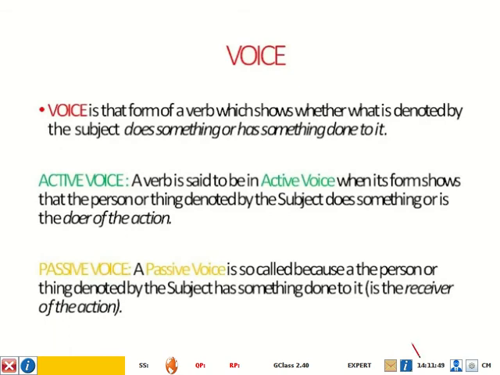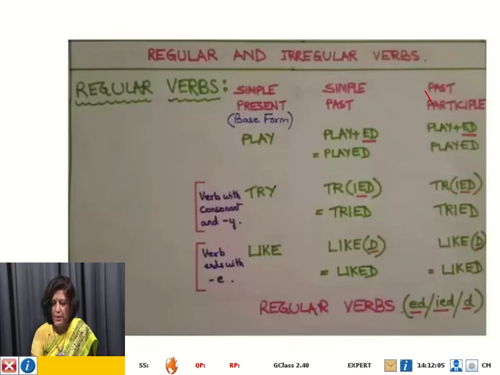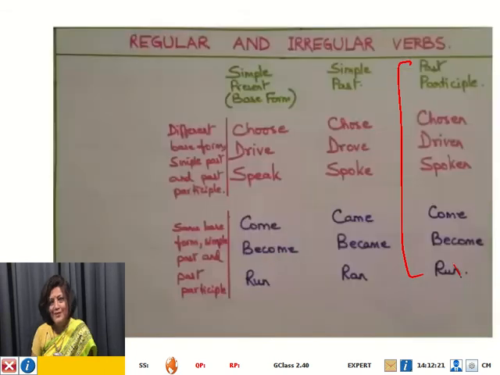And a quick recap on the different types of verbs. So now I think you understand why we did this quick recap of regular and irregular verbs, because you need to know the past participle forms to correctly be able to write the structure of the passive voice, isn't it?